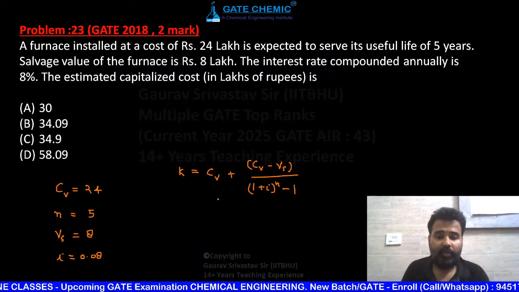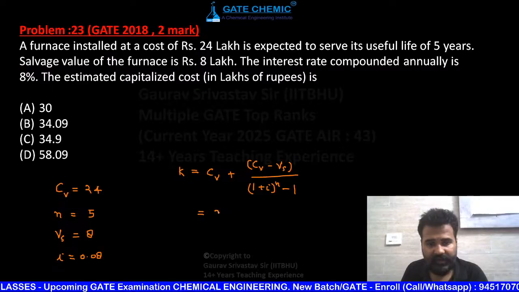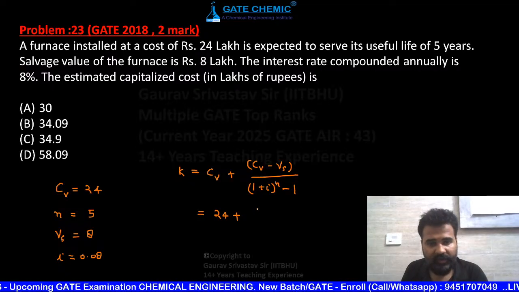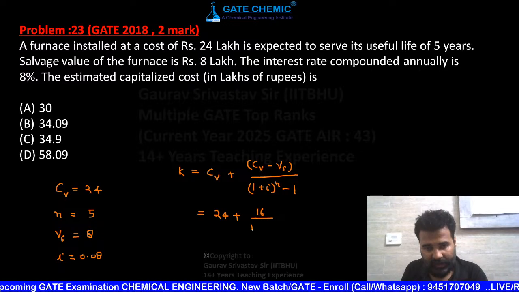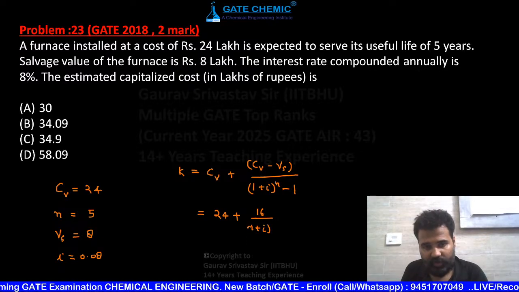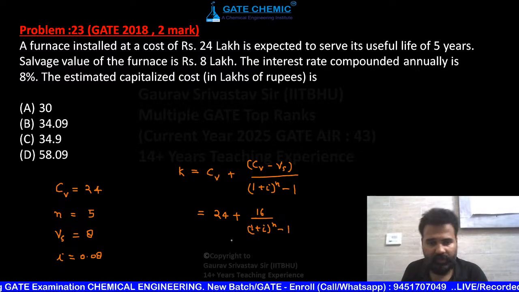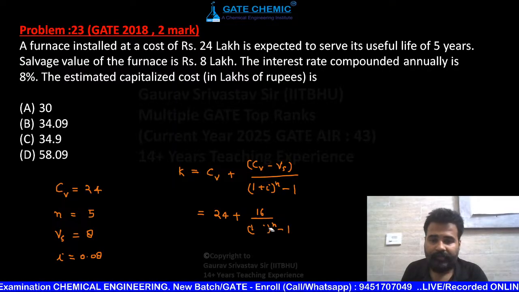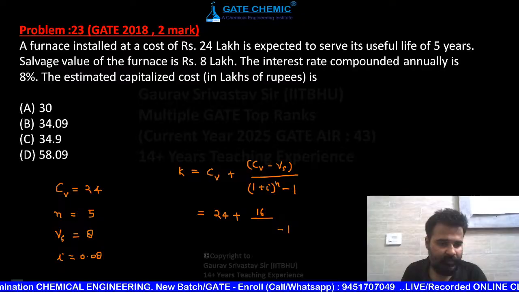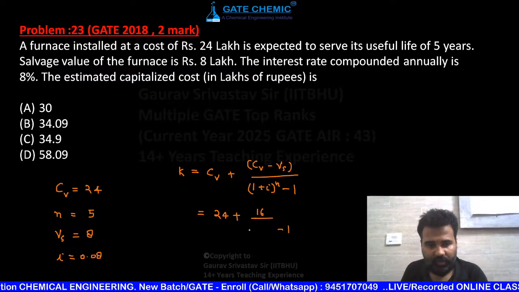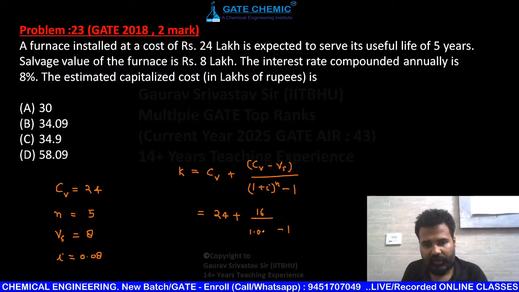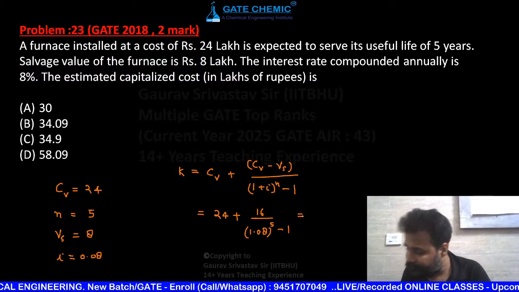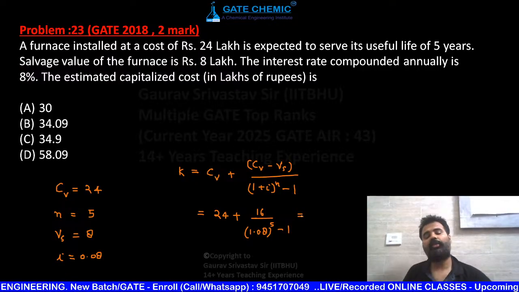Now just put all the values here and tell me the answer. 24 minus 8 will give you 16, divided by (1 plus I) raised to power n minus 1. Put the values of I and n as well. Tell me the answer please, everyone tell me. So 1 plus I, that means 1.08 raised to power 5. Calculate it and tell me the answer.